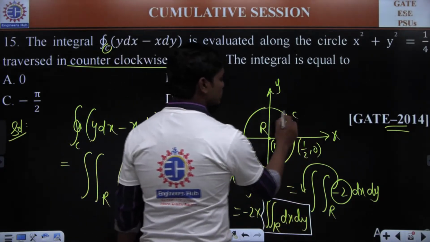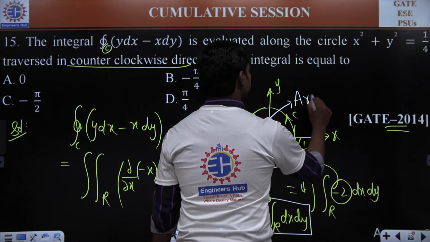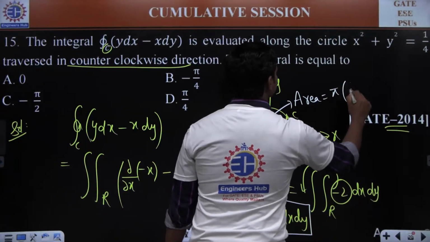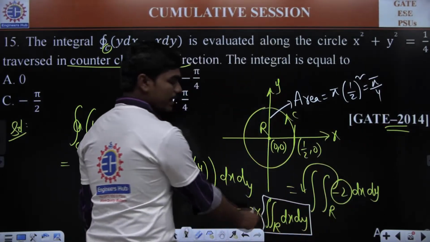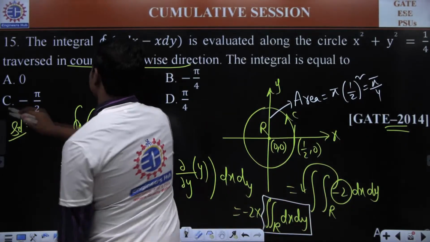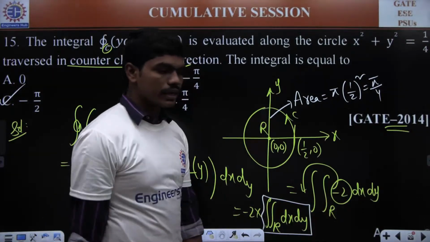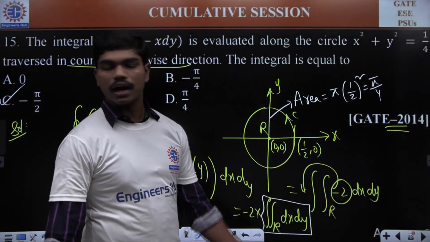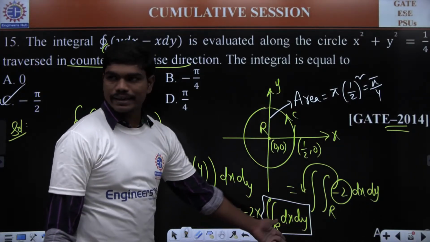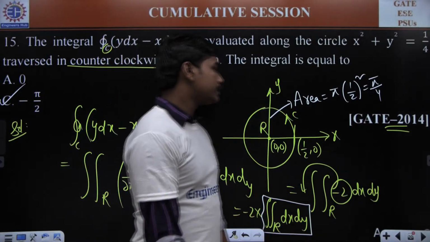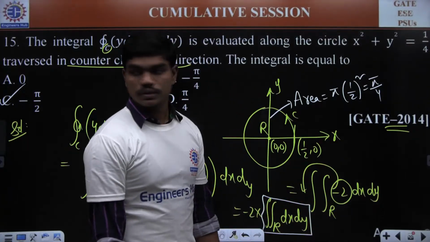Since the radius is 1 by 2, its area is pi r square, which is pi times 1 by 2 whole square, so pi by 4. Substituting, minus 2 into pi by 4 is minus pi by 2, which is in option C. It's a simple calculation. I have told you many times that this double integral dx dy is nothing but area, so you can directly write the area.